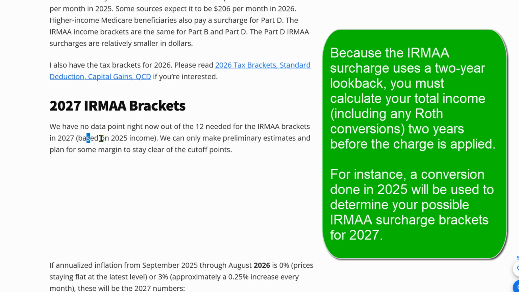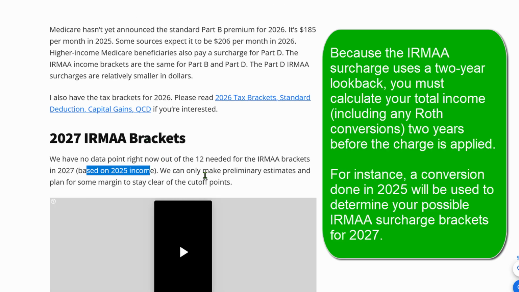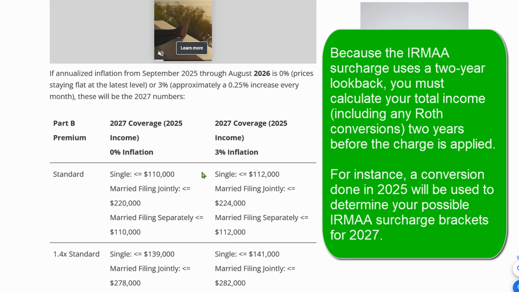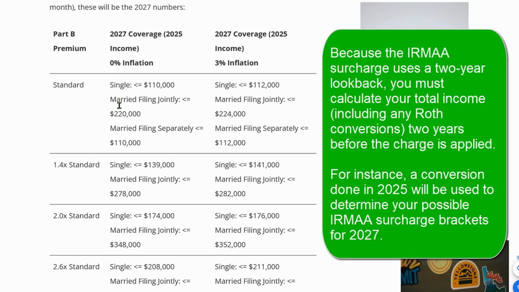And this will give us sort of the brackets. So this is the brackets, which we mentioned before, based on the current year, 2025. So if I'm willing to go up to the second bracket, which will be 1.5 times whatever the standard amount is in 2027, I could go all the way up to $278,000 as a married couple filing jointly.